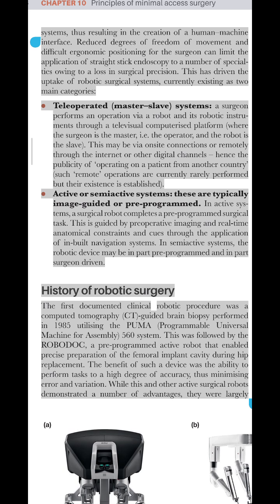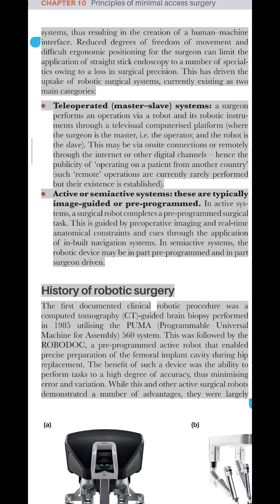Active or semi-active systems. These are typically image-guided or pre-programmed. In active systems, a surgical robot completes a pre-programmed surgical task. This is guided by preoperative imaging and real-time anatomical constraints and cues through the application of inbuilt navigation systems. In semi-active systems, the robotic device may be in part pre-programmed and in part surgeon-driven.